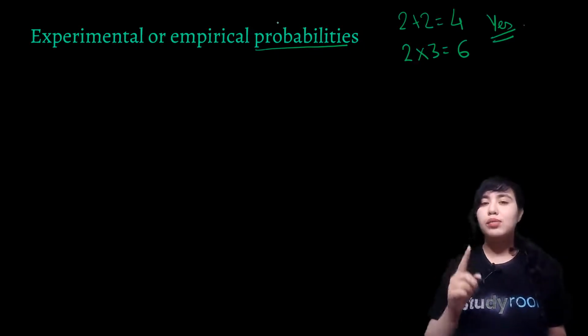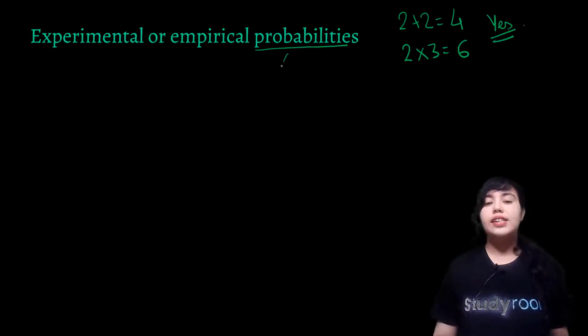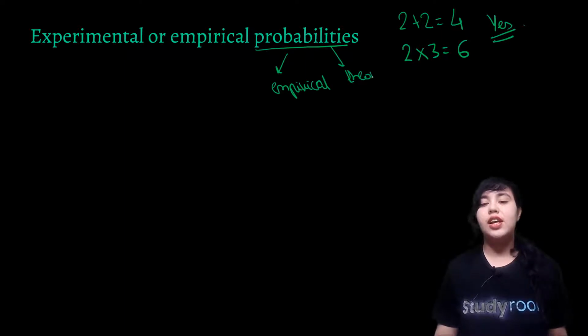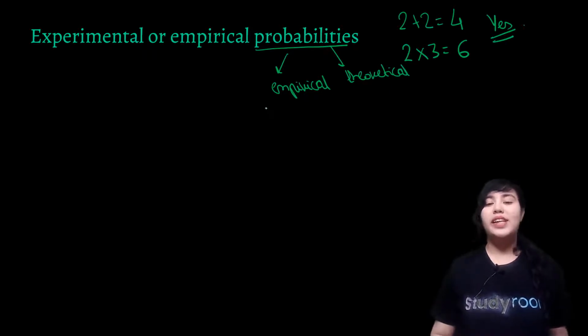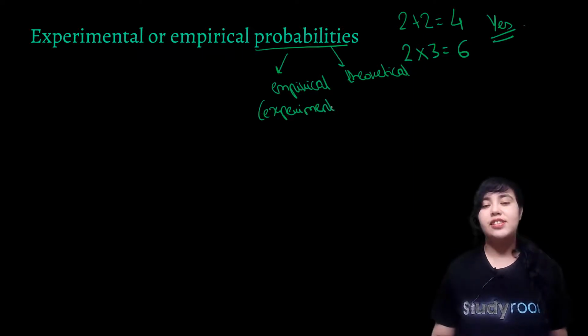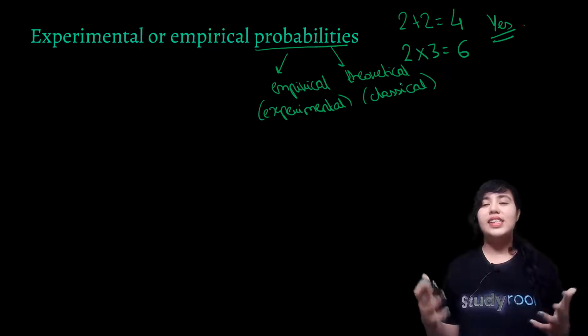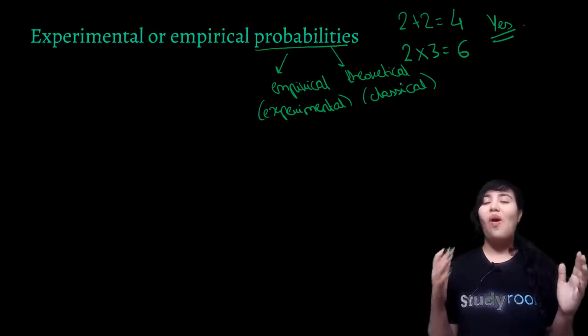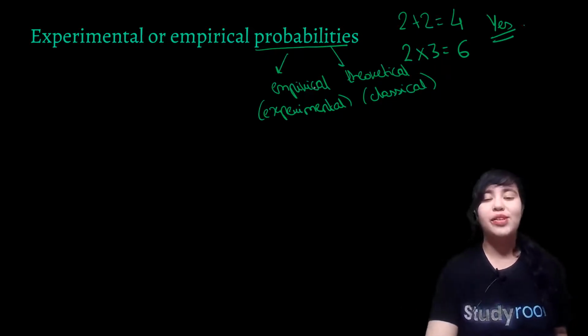So, this probability can be of two types. It can be empirical or it can be theoretical. Now, empirical probability is also called by the name of experimental probability. In fact, empirical itself means experimental. And theoretical probability is also called your classical probability. So now what do we mean by these? How do we deal with them? All of this we'll see in the coming few minutes.